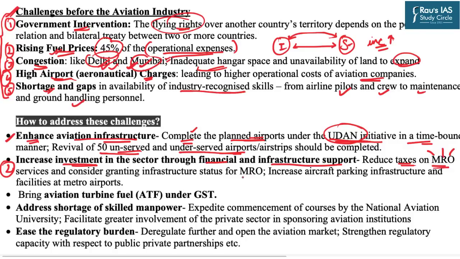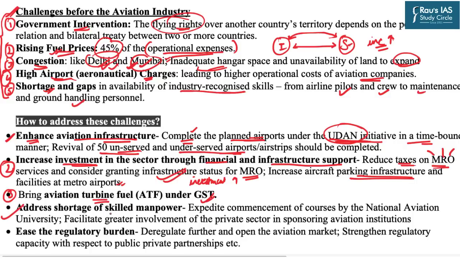Second is that these services must be granted infrastructure status in order to attract private investment in these areas as well. Further, the parking infrastructure of the airports must be increased at all the metro airports. The third suggestion is in relation to the aviation turbine fuel, and it should be brought under the regime of the goods and services tax.